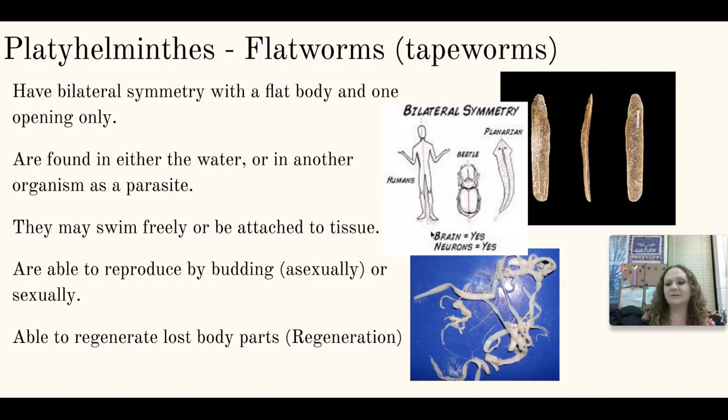Humans have bilateral symmetry. Here's a planarian or a flatworm. It has one line of symmetry. These guys are found in water. They could be parasites found in another organism. Sometimes they swim freely. Sometimes they're attached to tissue. These guys are able to reproduce by budding asexually, or they can reproduce sexually and then lay eggs, typically.